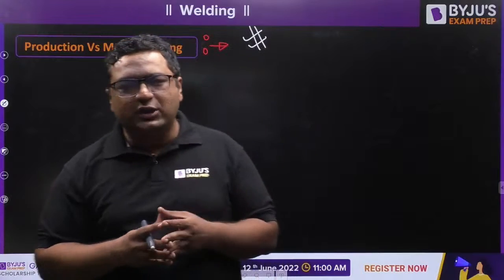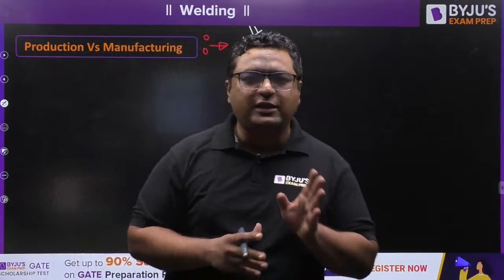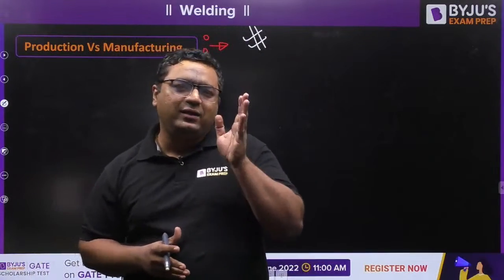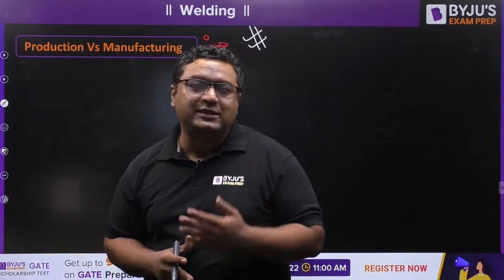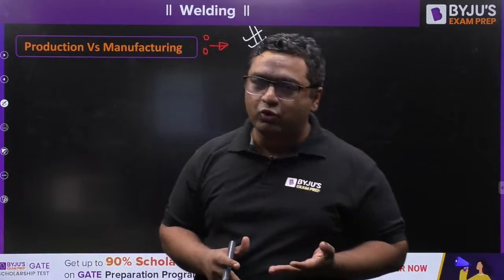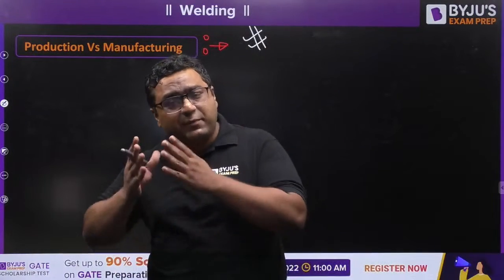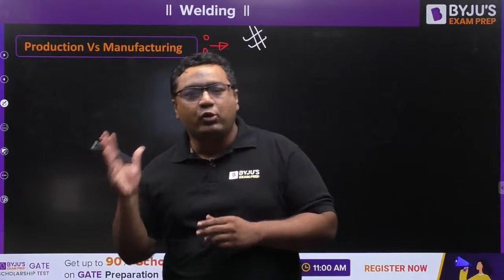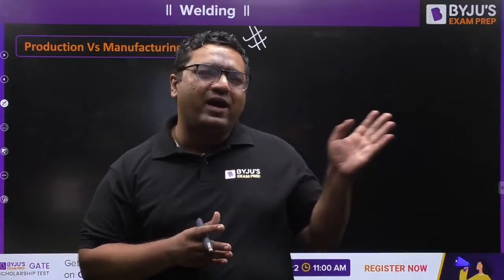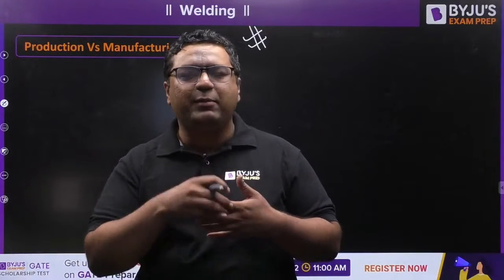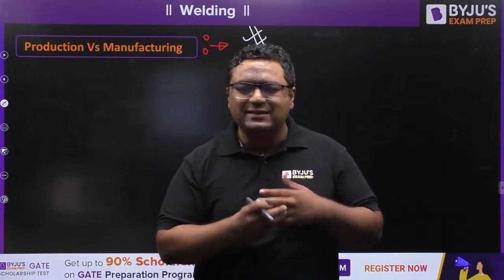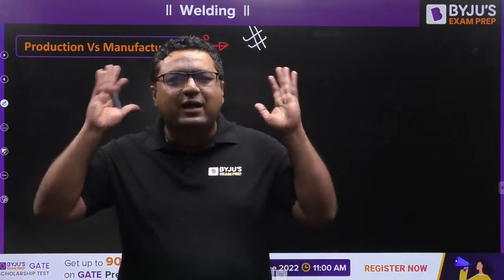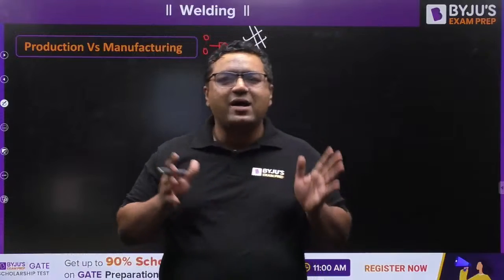Then I counter-question them: have you seen the books on production technology? They say, yes, sir. Then I tell them, guys, there are some books with the name manufacturing processes, like Manufacturing Processes by Amitabh Ghosh, and some books by the name production technology, like Production Technology by PC Sharma. If you see the contents of both, you will find all the topics: casting, welding, metal cutting, metal forming, computer integrated manufacturing, NC, CNC, metrology, inspection. All the content you will find is more or less the same.